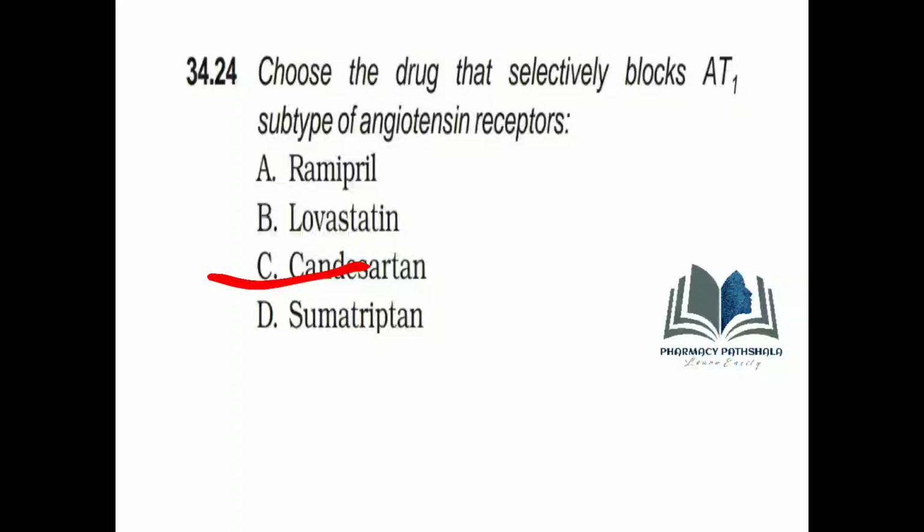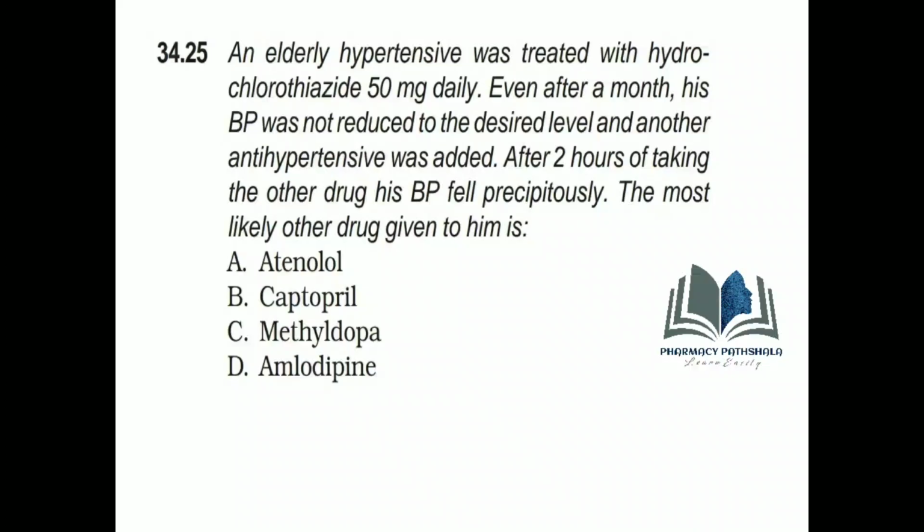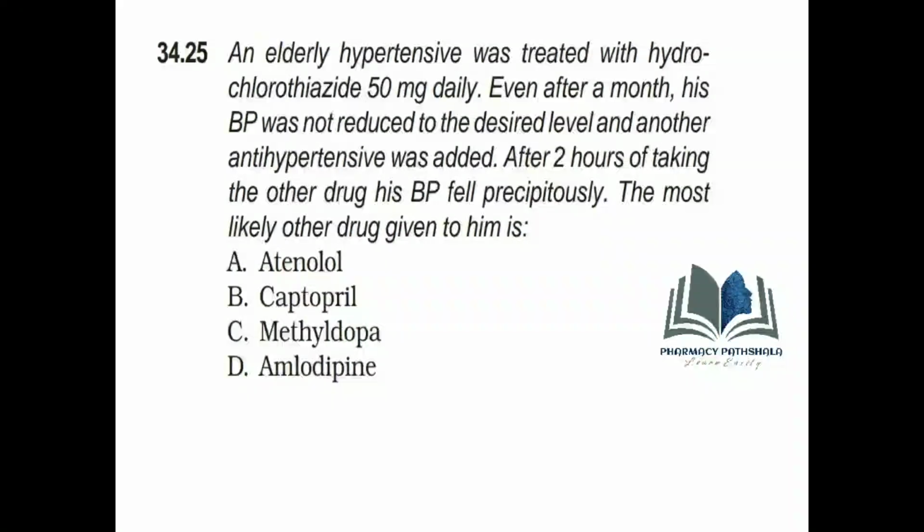The next question. An elderly hypertensive was treated with hydrochlorothiazide 50 mg daily. Even after a month, his BP was not reduced to desired level and another antihypertensive was added. After 2 hours of taking the other drug, his BP fell precipitously. The most likely other drug given to him is. The right answer is B, captopril.